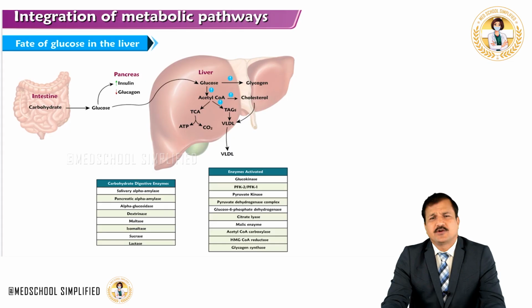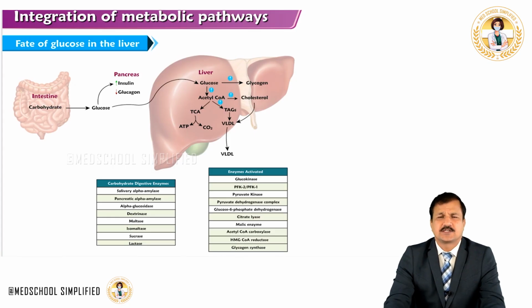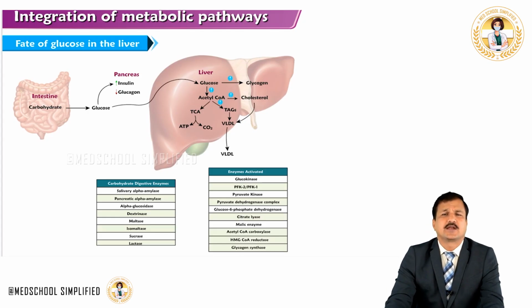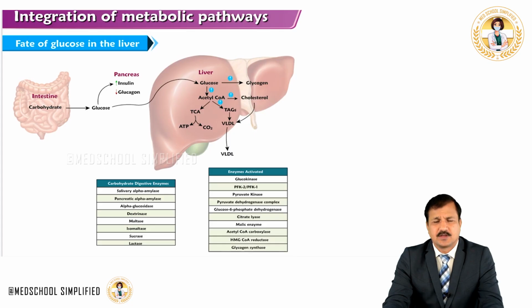So acetyl-CoA is diverted into fatty acid synthesis, where insulin promotes all the reactions necessary for fatty acid synthesis in the liver. Fatty acids are esterified with glycerol 3-phosphate to make triacylglycerol, and triacylglycerol is loaded onto ApoB100 to make VLDL, and VLDL enters the circulation carrying the triacylglycerol. On the other side, acetyl-CoA is converted into cholesterol and cholesterol ester, mediated by insulin, and cholesterol ester is loaded onto VLDL. So VLDL enters the circulation for further metabolism.